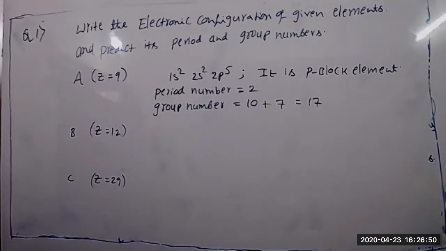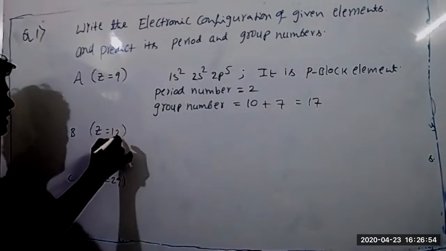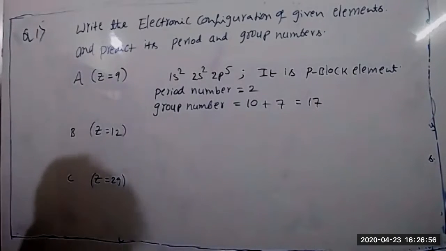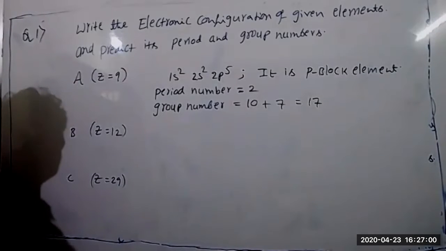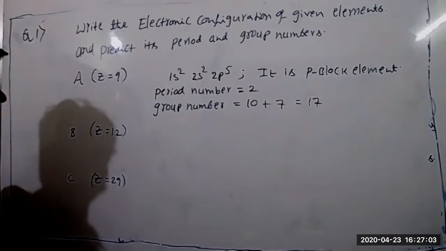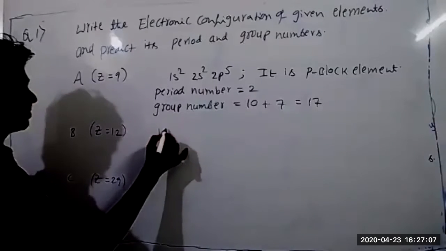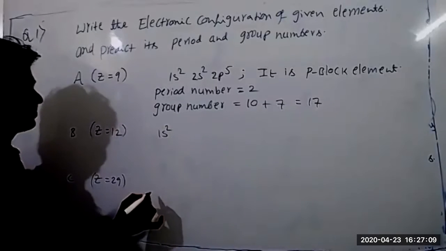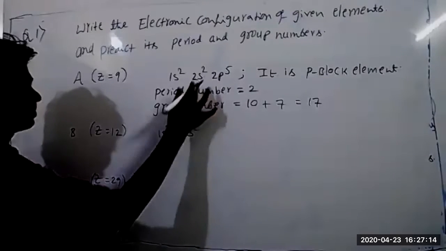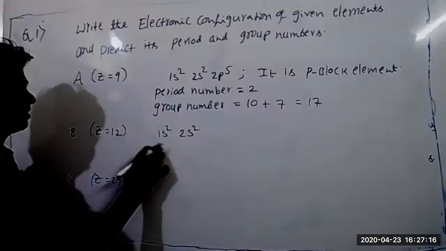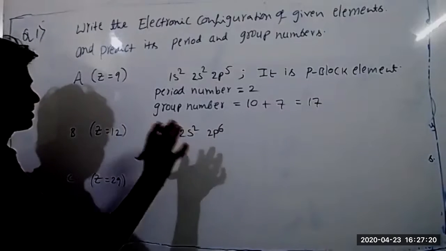Completed the first one. Next, Ananya. Tell me the electronic configuration for atomic number 12. 1s2, 2s2, 2p6. That's 2 plus 2 plus 6, 10 electrons over.